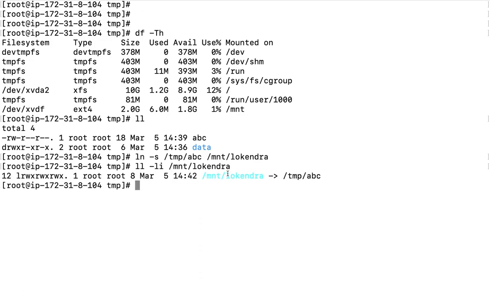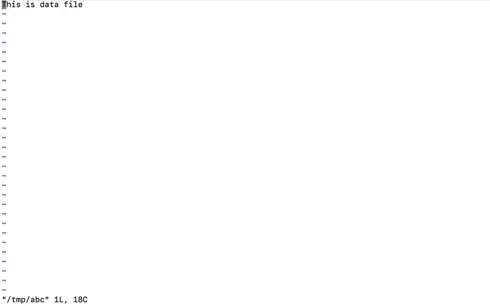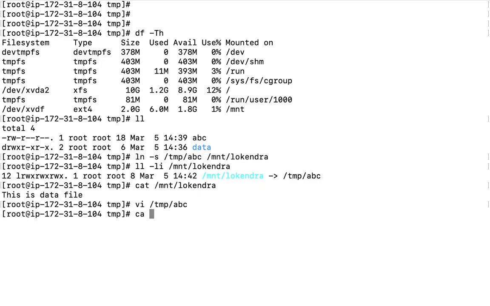So if you see here, MNT Lokendra is representing temp ABC. If I open this particular file, what is going to happen here? Obviously, the file is accessible via MNT Lokendra, and if I modify the content within temp ABC, that will be reflected. This is a new line. Whatever data I add here, I will be able to open inside this particular file as well, MNT